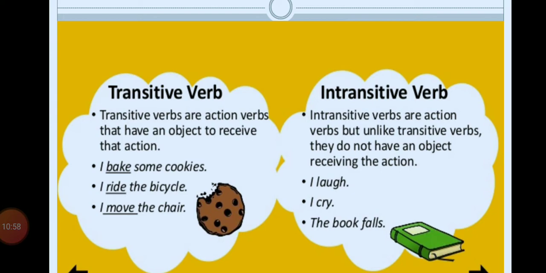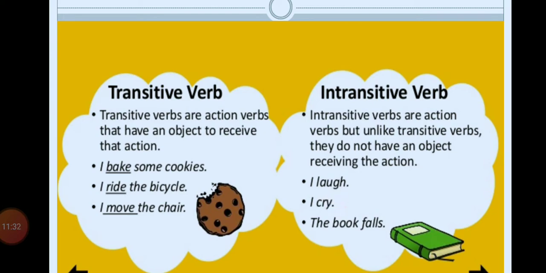In comparison to transitive verbs, intransitive verbs are action verbs. Again remember, not helping verbs or auxiliaries. Again action verbs, but unlike transitive verbs, they do not have an object to receive the action. Means they won't need any object to receive the action. For example, I laugh. Just laugh. Laugh is a verb here. Now, to fulfill the meaning of laugh, we need not have any other object.